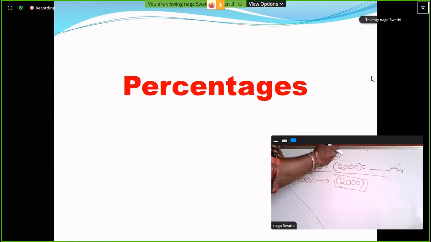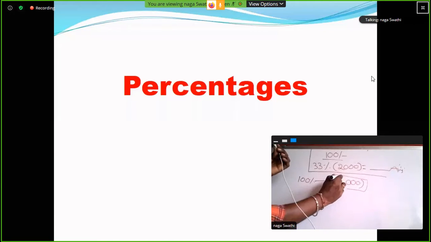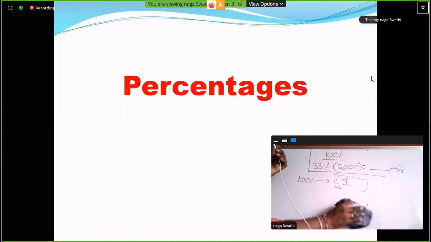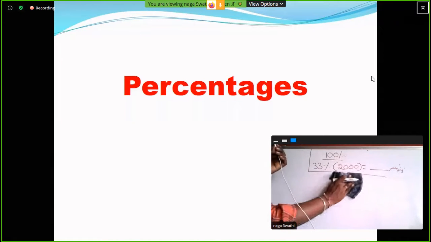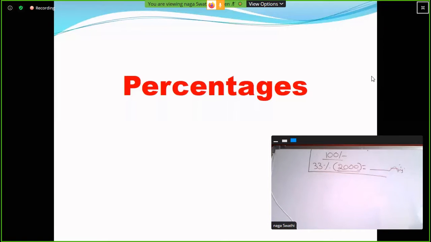If it is 100 rupees, 100 percentage. If it is 3000, 100 percentage. If it is 4000, 100 percentage. If it is 7000, 100 percentage. If it is 1 rupee, 100 percentage. Clear? So here 33 percentage out of 2000. Clear? So here this is 100% value.